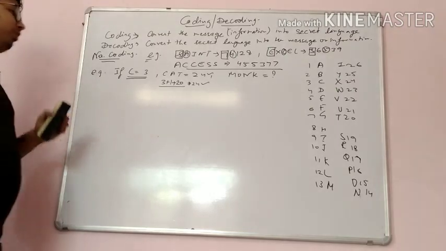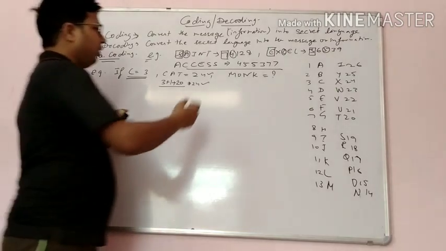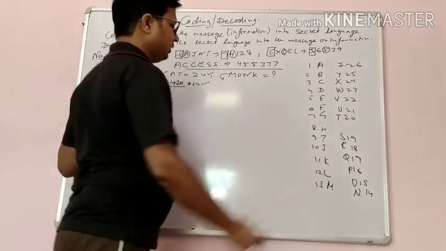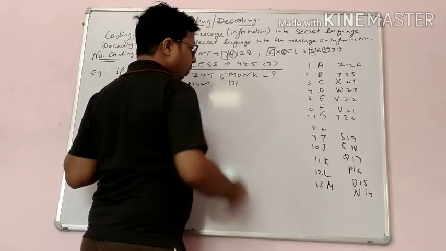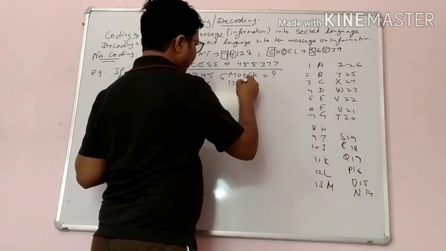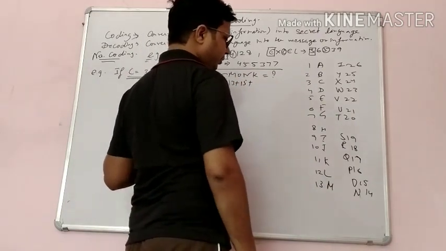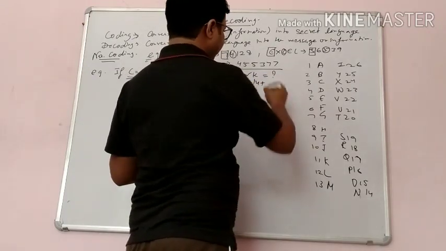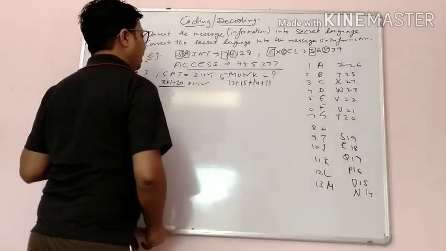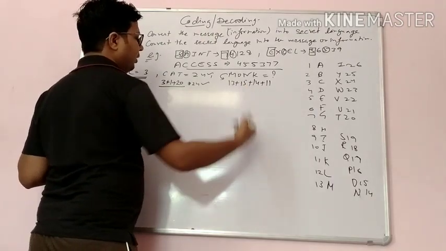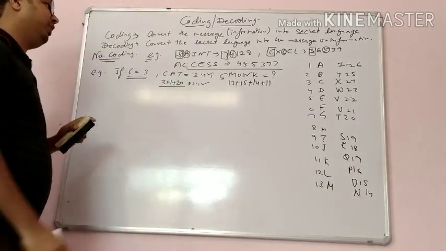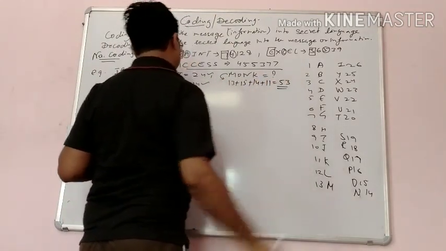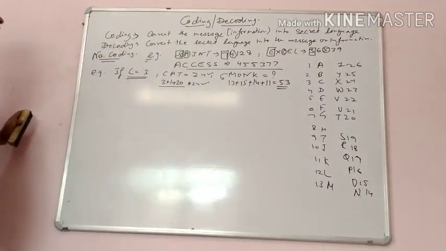So M is 13, O is 15, N is 14, K is 11. If I add them all, 15 plus 14 equals 29, 29 plus 11 is 40, 40 plus 13 is equal to 53. So MONK will be coded as 53.